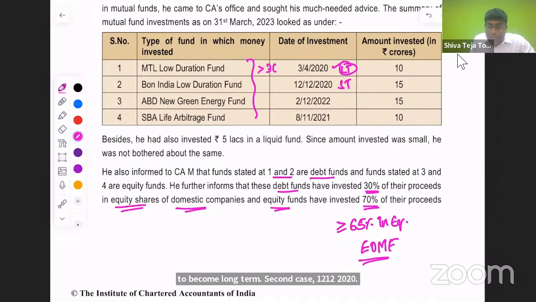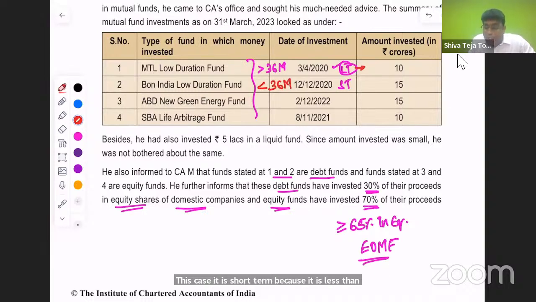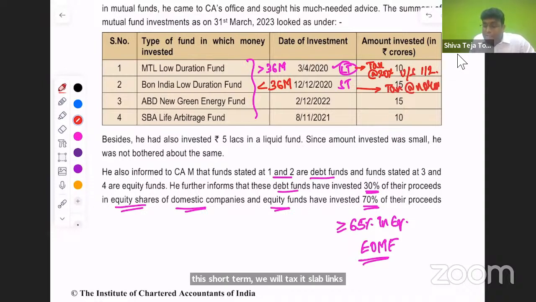In this case it is long-term because it is more than 36 months. In this case it is short-term because it is less than 36 months. And here it is long-term, my dear friends. We will tax at the rate of 20% under section 112. And in this short term, we will tax at slab rates. That is nothing but your normal rates applicable, because there is no special rate of tax in case of debt-oriented mutual fund.